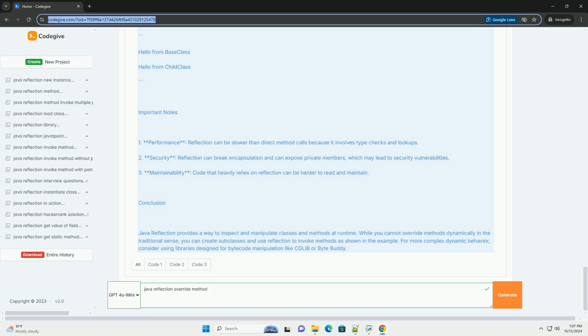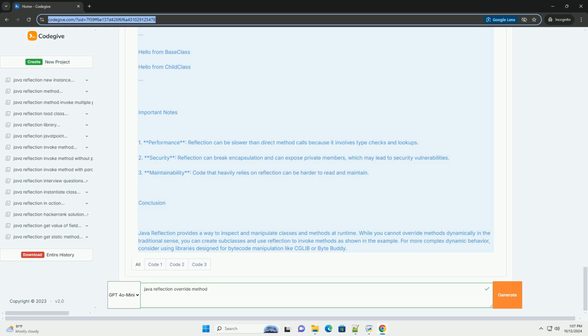Explanation of the code. 1. Base class: this class has a method greet that returns a greeting string. 2. Child class: this class overrides the greet method to return a different greeting. 3. Reflection demo: in this class, we use reflection to obtain the greet method from both classes using getMethod, then invoke the method using invoke on instances of the base class and child class.